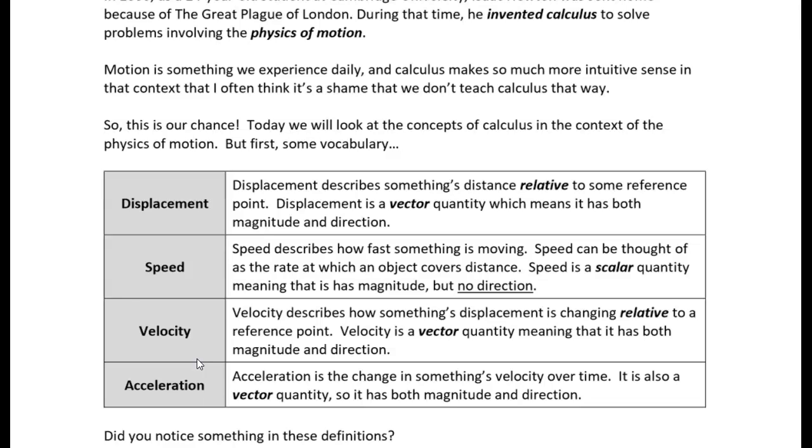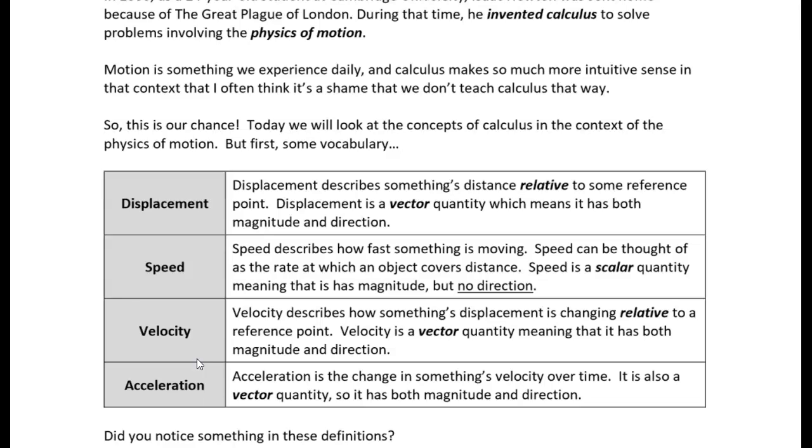Now, displacement is a vector quantity, meaning that it has a direction involved. So it has a magnitude and a direction. And the magnitude of displacement is a distance, but displacement also includes a direction. So, I might be 10 miles west and you might be 10 miles east. So that would be a displacement measurement.